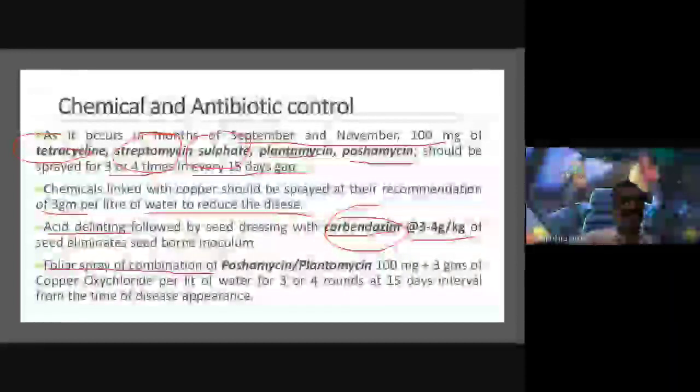At the same time, foliar spray can also be applied. So this is about angular leaf spot of cotton. Then the next important disease is bacterial blight of paddy.